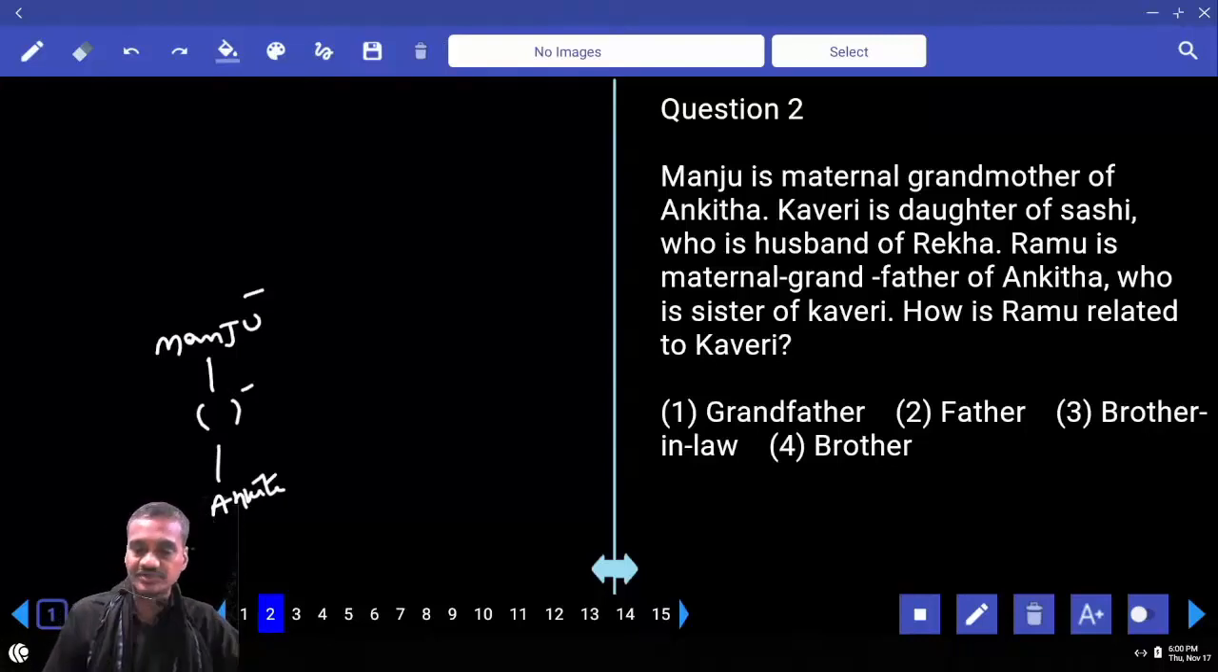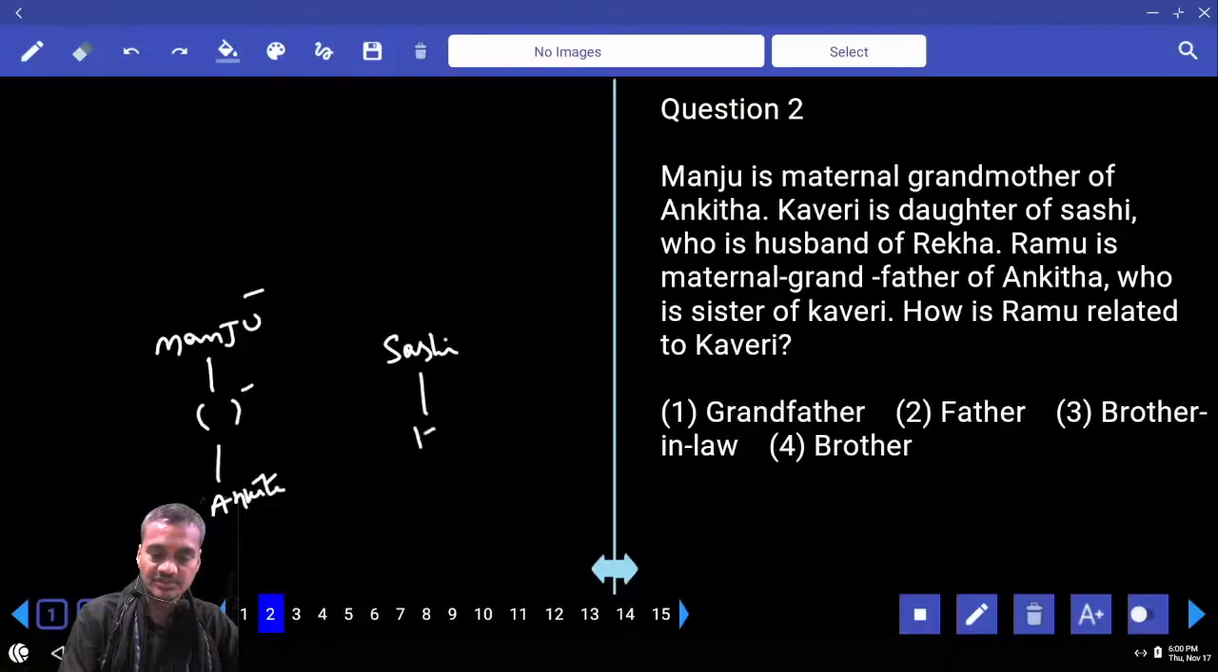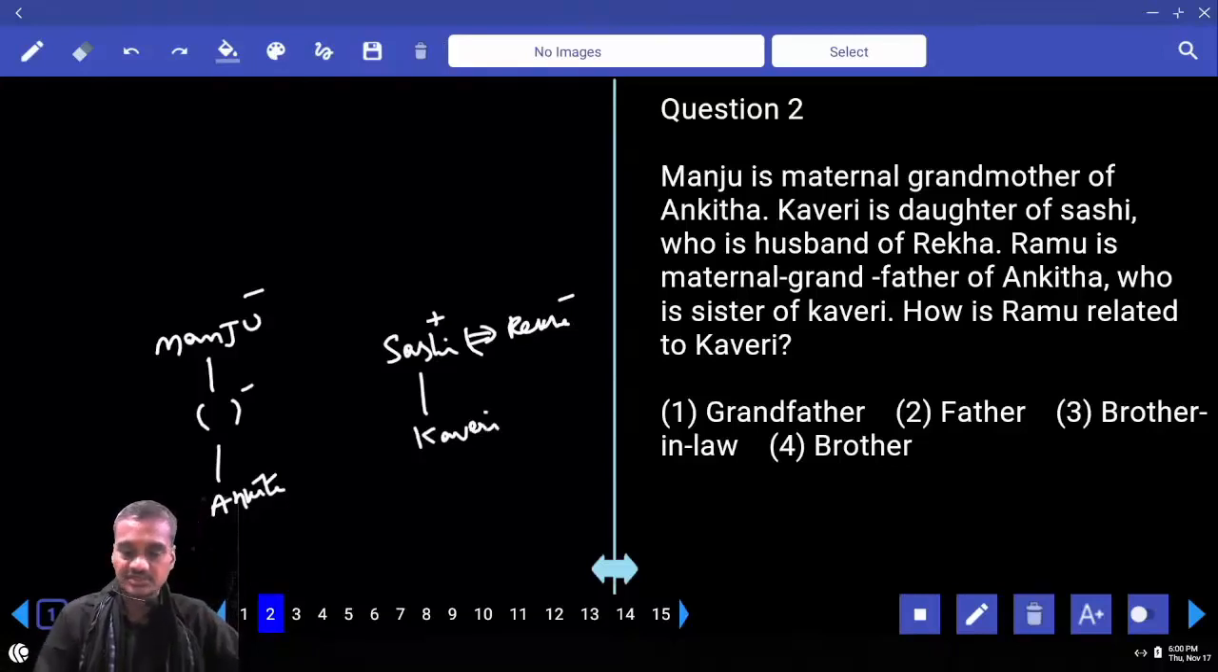Kaveri is the daughter of Shashi. Now this Kaveri is the daughter of whom? Kaveri is the daughter of Shashi. And Shashi is the husband of Rekha. Now this Shashi and Rekha are married to each other. Shashi is a male and Rekha is a female. And Kaveri is the daughter. Kaveri is a female.